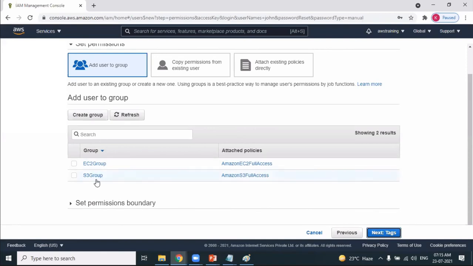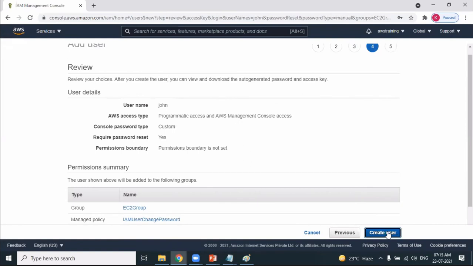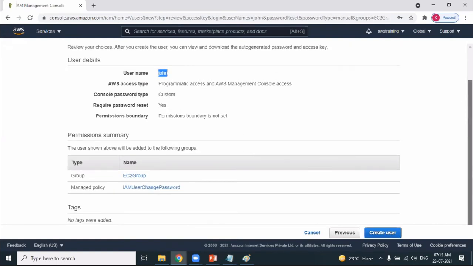We have two groups. You get both the options. I want to add this user to the EC2 group. When you add a user to the group, automatically he'll get the permissions from the group. Next, review the details. Can you see we have created a user John, and what policies is he having? He belongs to which group? He belongs to EC2 group. That's it.